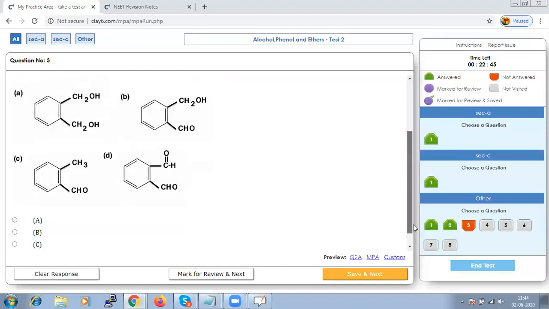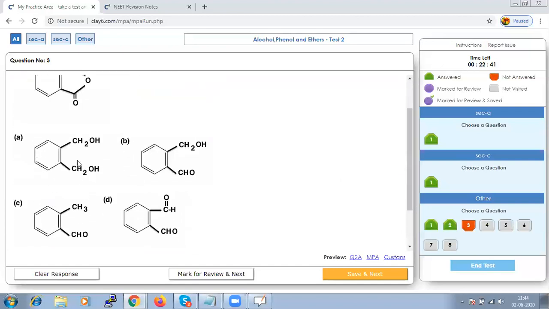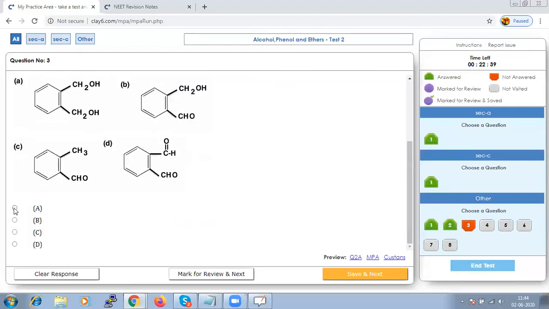from the given options, you have alcohol in option A. So that should be your answer. Let us save that and go to next.